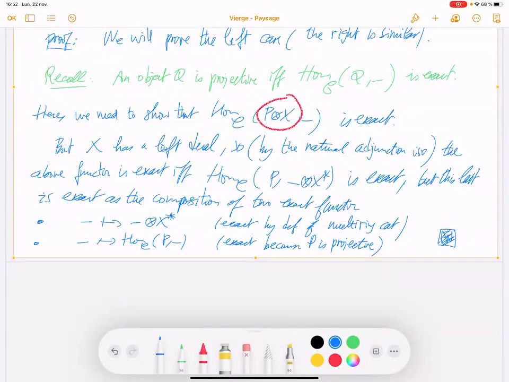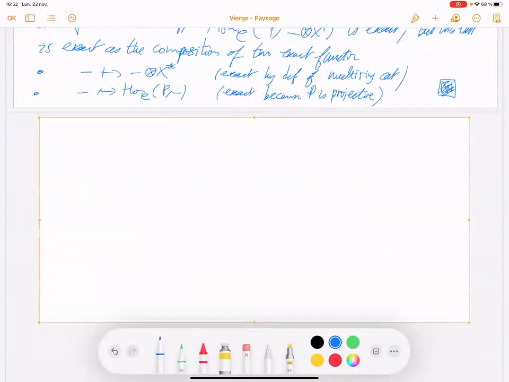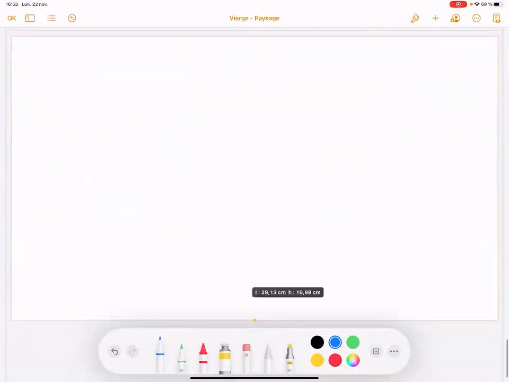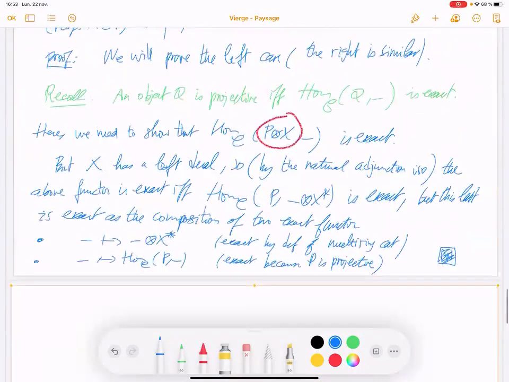So let me state what we will prove tomorrow. I have a few minutes to state the corollary. Corollary.